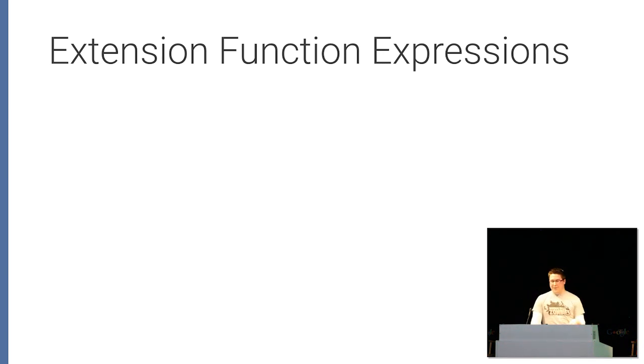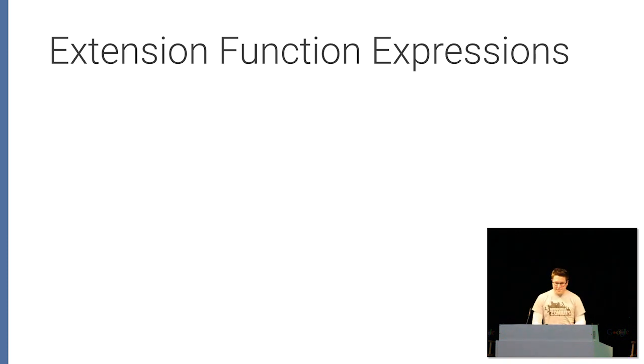So an interesting application of extension function expressions that's available for Android is actually by JetBrains. They've kind of taken this pretty far, and they've generated these dynamically from the view types that exist that we use to create our views.